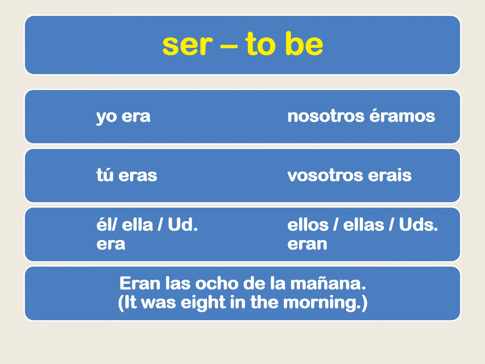All right, the other one is ver. That's irregular. And that one's only slightly irregular. It goes to veía for the yo form. And the only reason why it's different is ver, veía. It keeps the e instead of dropping out. And I believe the reason is because if we had the word via, via could be a way or a train track. And so instead of having via, the ver goes to veía. So it just has an extra e in it. And that's just slightly irregular. That's the third one that's irregular, the third verb.